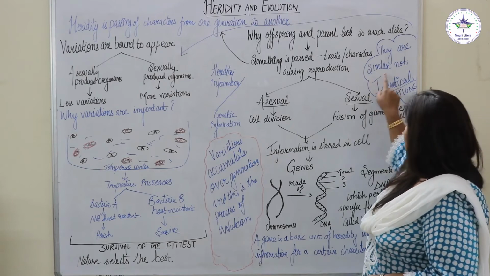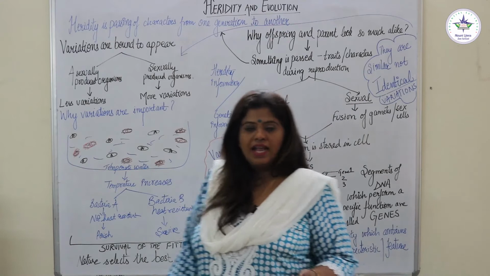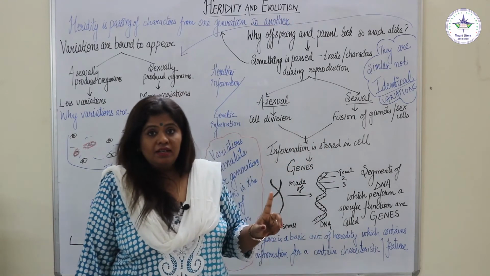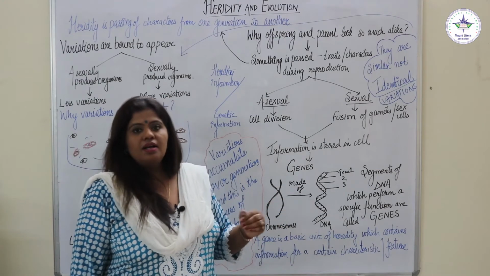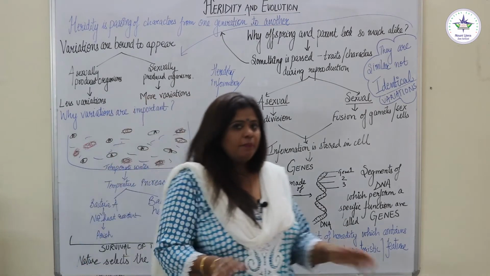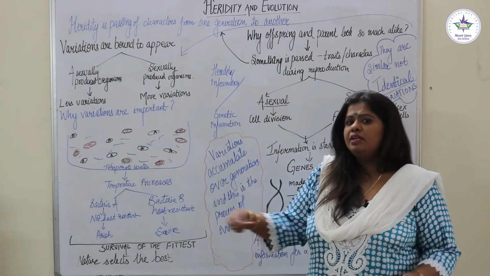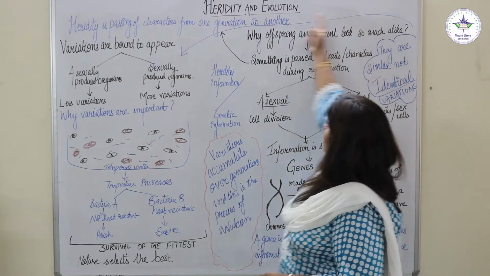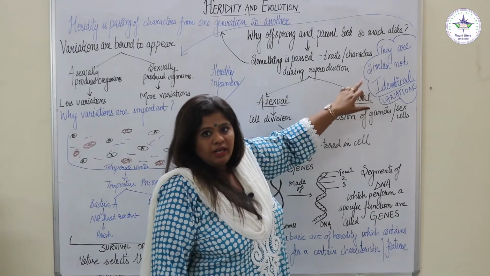So these terms have to be used very intelligently. You cannot say the offsprings are identical to the parents. They are not identical. They are just similar. Some of the features are matching, which means if they are not completely the same, there must be something different. And that something different is termed as variations. That's why I put an arrow from here to here indicating the same. They are similar, not identical.